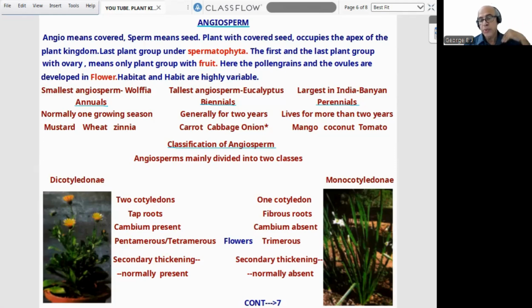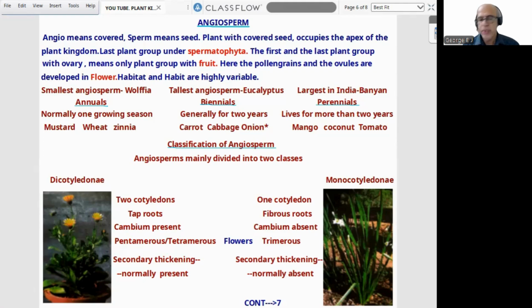And perennials live for more than 2 years. Examples for annuals: mustard, wheat, and senior. Some examples, that's all. Biennials: carrot, cabbage, and onion. Carrot and cabbage are in NCERT, in another chapter. Perennials: mango, coconut, and tomato.